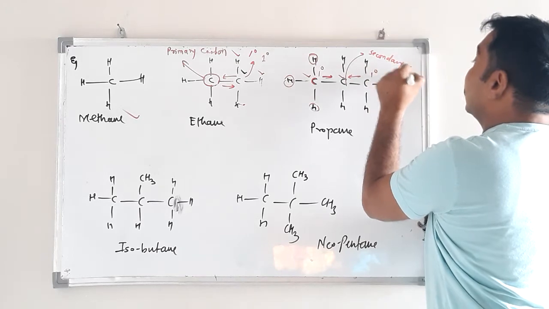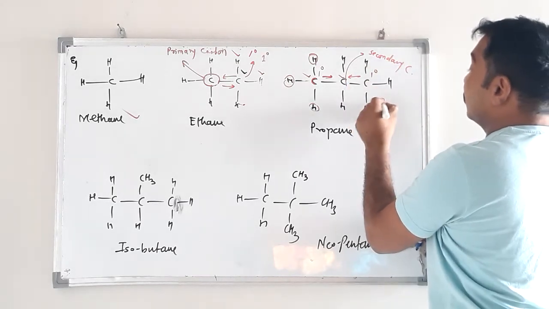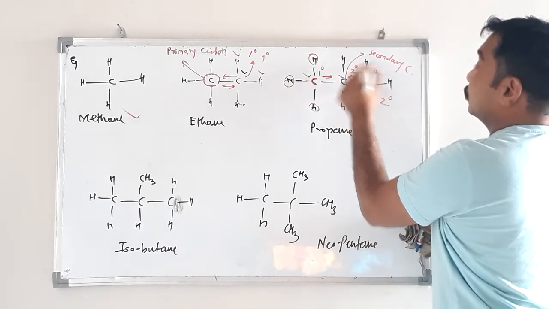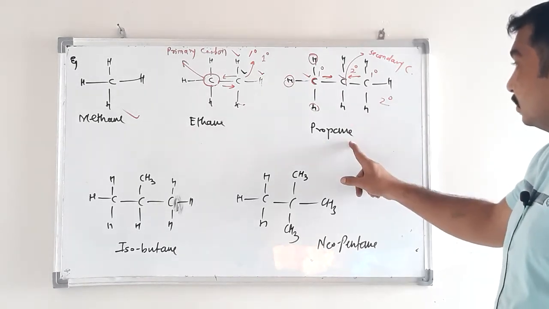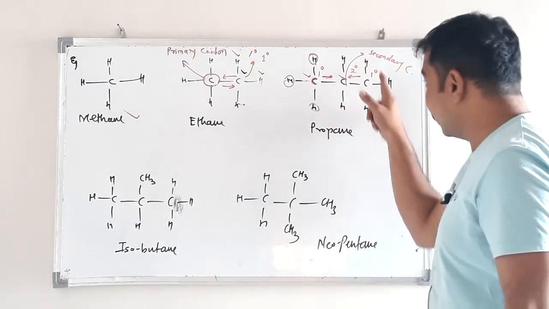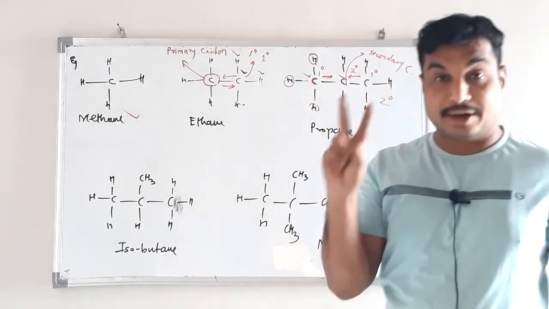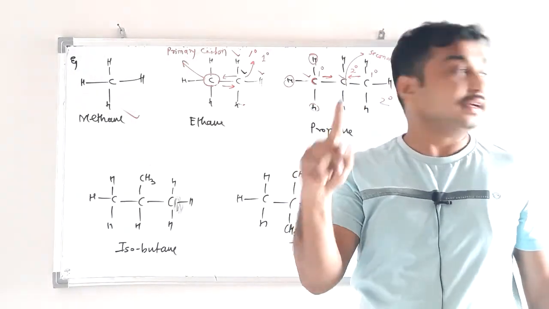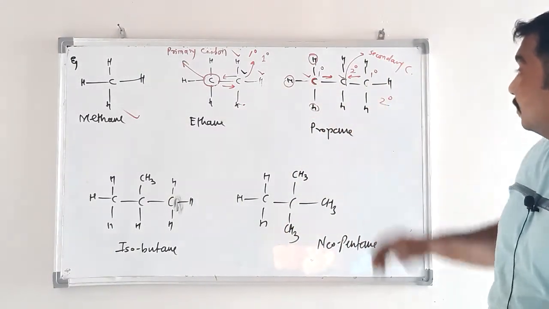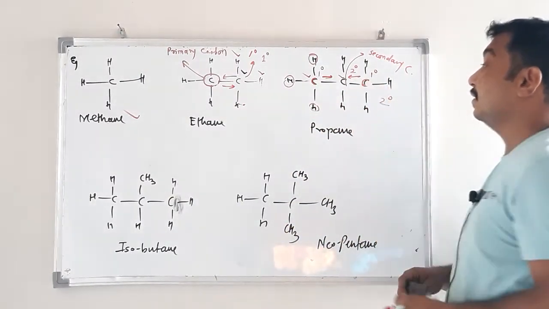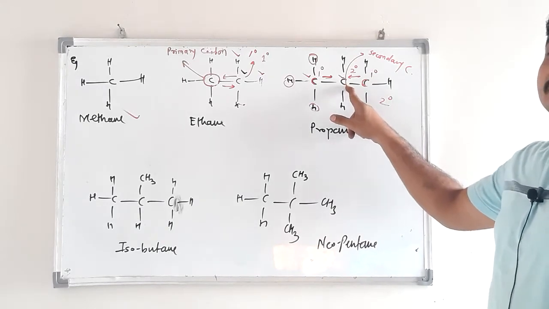It is called secondary carbon and it is represented by 2°, like this. So in case of propane, among these 3 carbon atoms, 2 are primary and 1 is secondary. These 2 terminal carbon atoms are primary and the middle carbon is secondary.